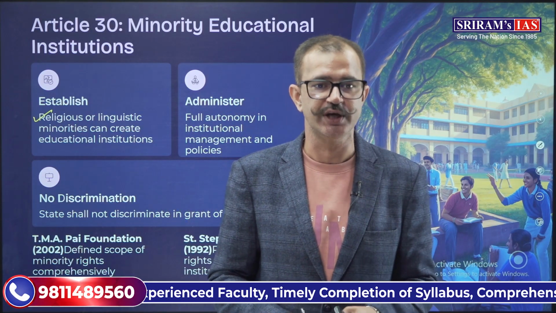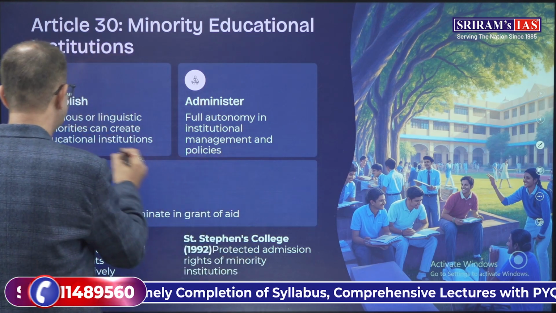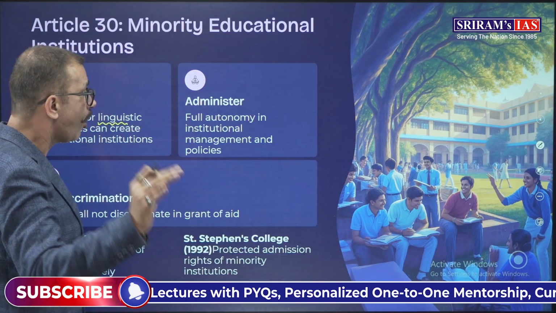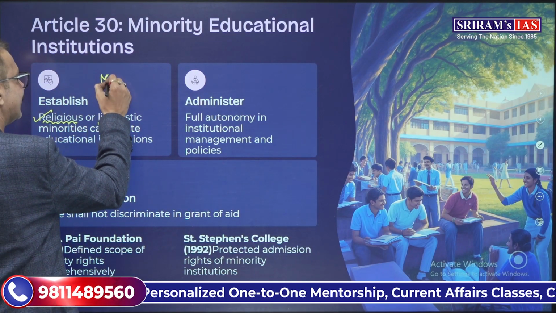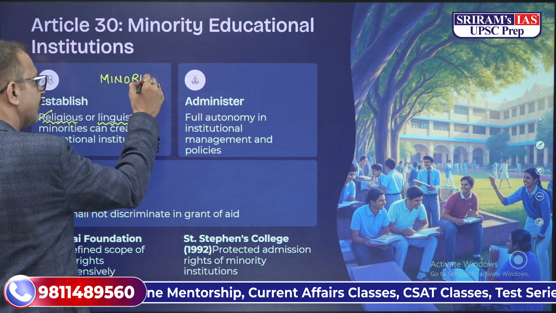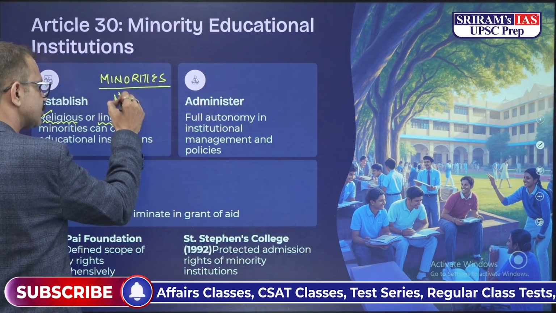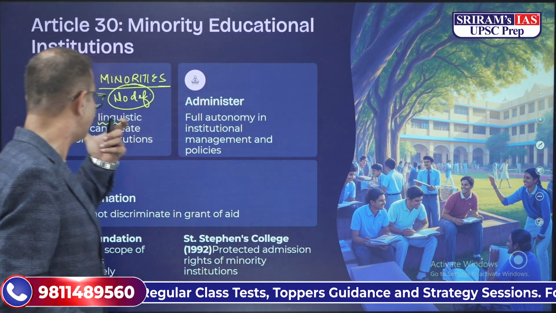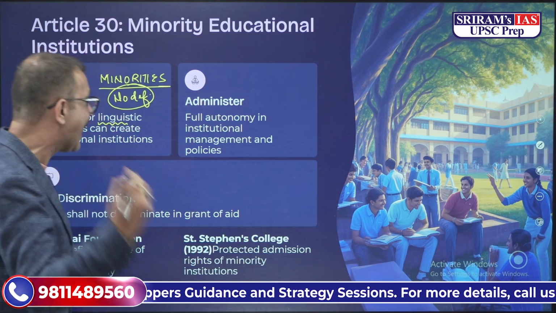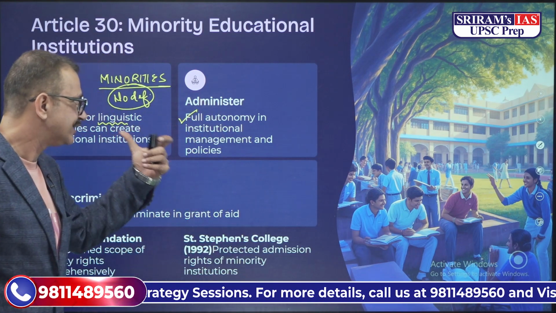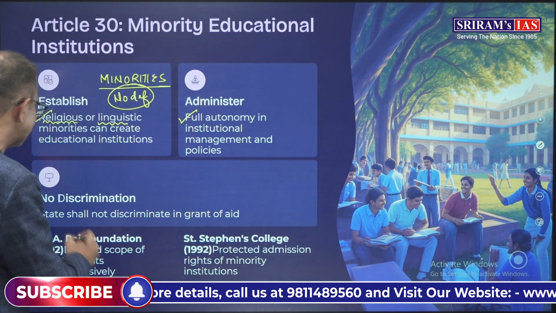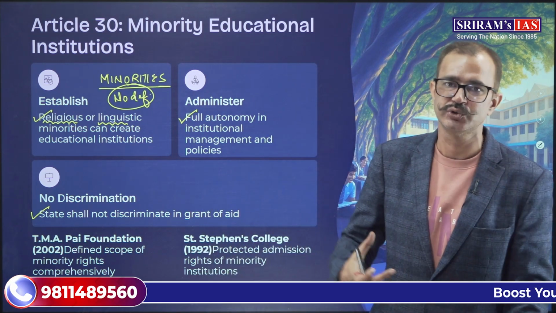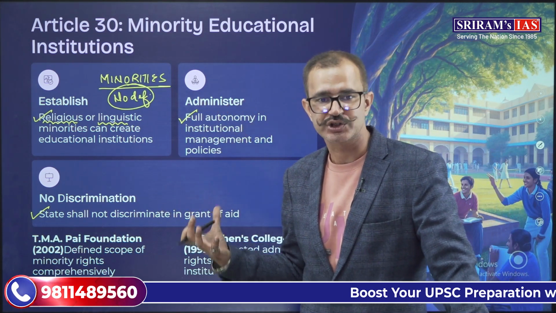There are only two ways, that is, either religious minorities or linguistic minorities. And also, please remember that there is no definition for the minorities that has been provided. The religious or linguistic minorities can create educational institutions, and they have full autonomy in institutional management as well as policies, and the state shall not discriminate in the grant of aid to religious or linguistic educational institutions.